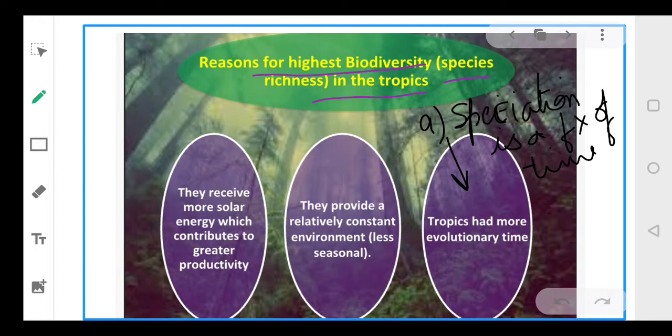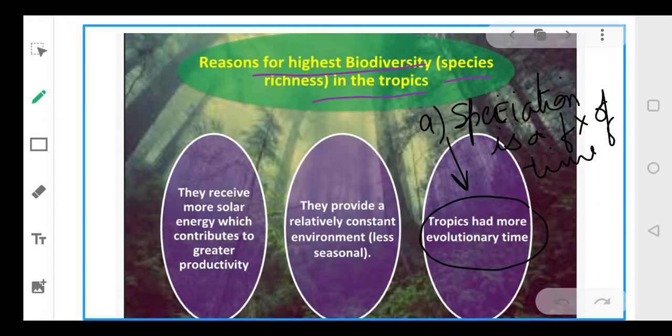But here these areas have remained undisturbed for millions of years, and thus they had more evolutionary time in comparison to any other area. I hope you understood this.